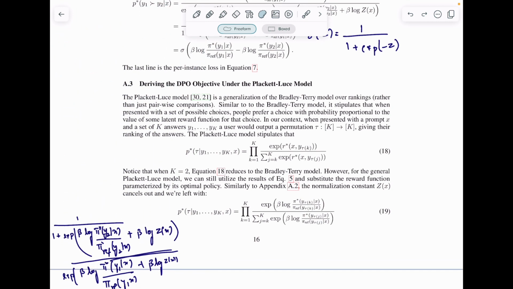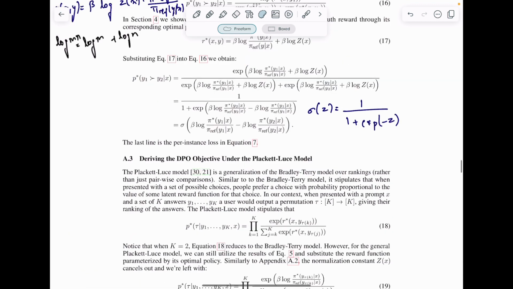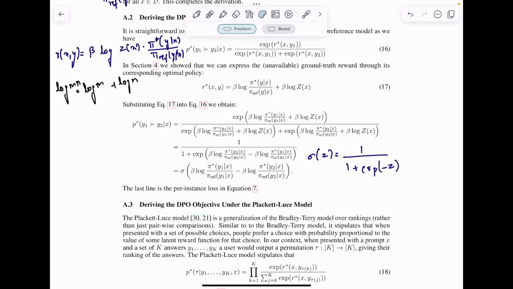Yeah, I'm going to move it here. Okay, so what you have done is that you have derived the Bradley-Terry preference model in terms of the pi star optimal policy and the pi reference policy that you have.